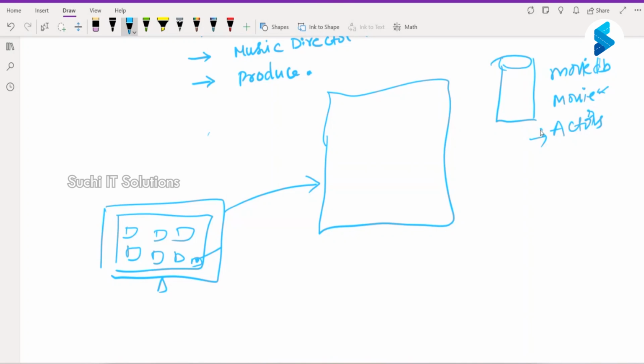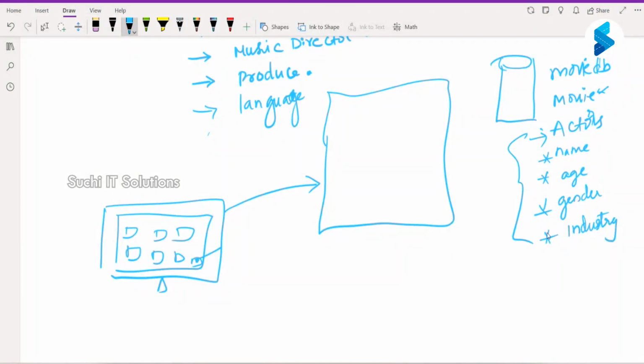Okay. So there will be one table for actors, which may have just name, and let us also take language. What are all the properties of an actor? Actor name, age. What else can be a property of an actor? Gender. What else? Let us take something called industry: the Telugu industry, Tamil industry, Kannada, Malayalam, whatever. Let us take this much detail for an actor.